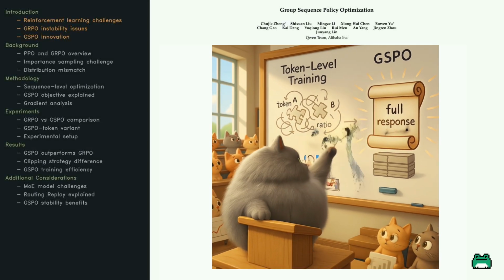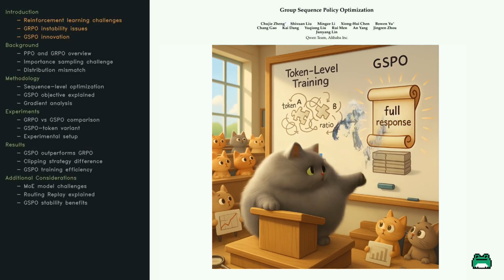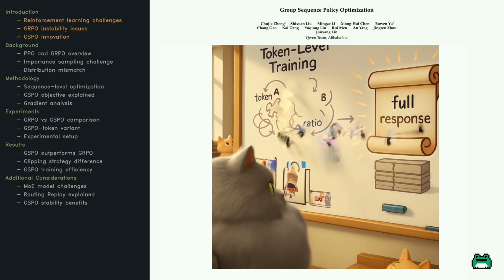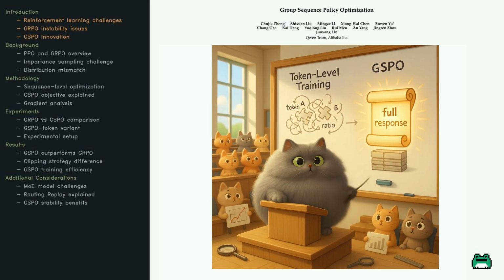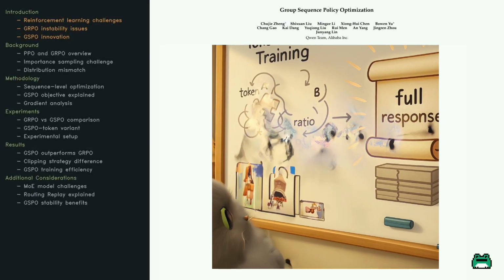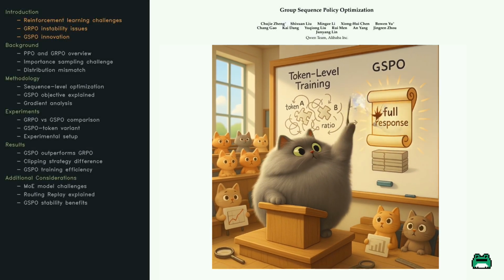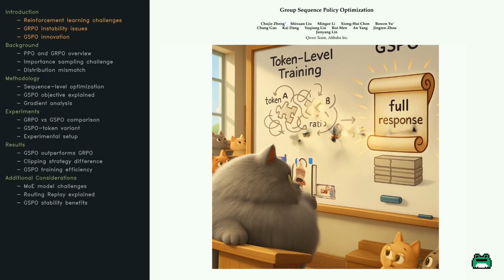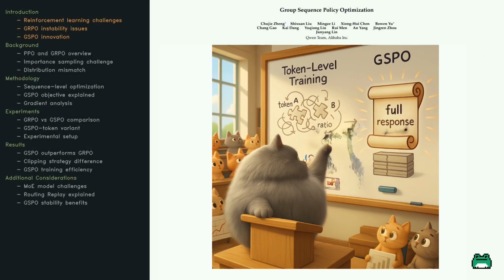Group Sequence Policy Optimization. Instead of focusing on token-level importance ratios like GRPO, it zooms out and looks at the entire response to decide how much to trust and train on it. The result? Less noise, more stability, and no need for clunky fixes like routing replay, even in tricky mixture of experts models. This paper shows how thinking in full sentences literally leads to smoother, smarter training. Let's dive into how it works and why it might just be the upgrade large language models have been waiting for.